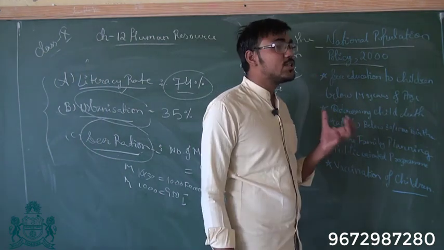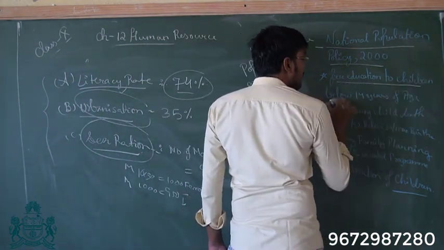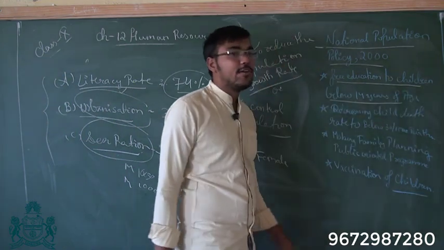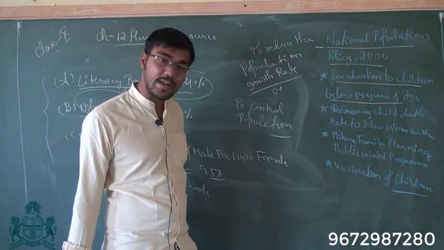Now the features of National Population Policy is free education to children below 14 years of age, and we know that under Right to Education Act, RTE, free education is provided.